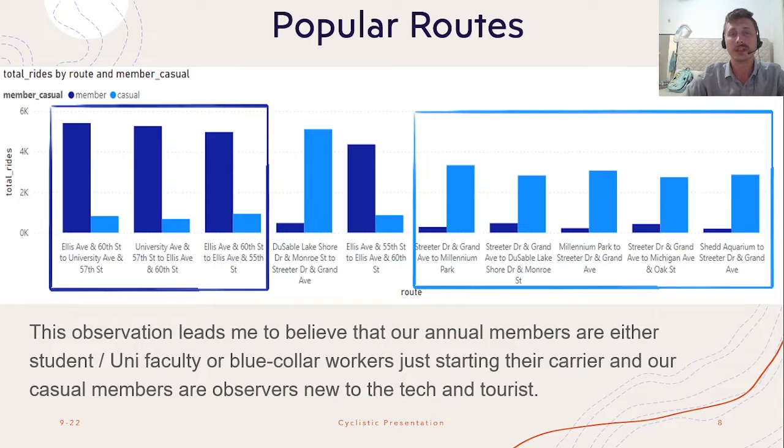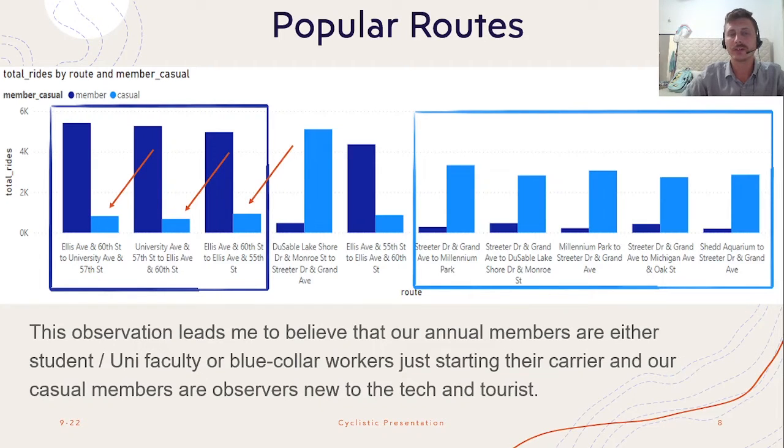This led me to believe that our annual members are most likely students or faculty members or blue-collar workers that are just riding in the area to their work. And our casual members are looking for touristy popular places. These could be tourists, new to the city, and so on.